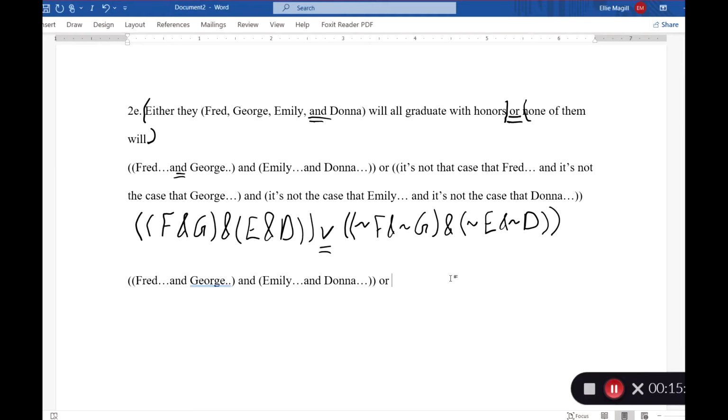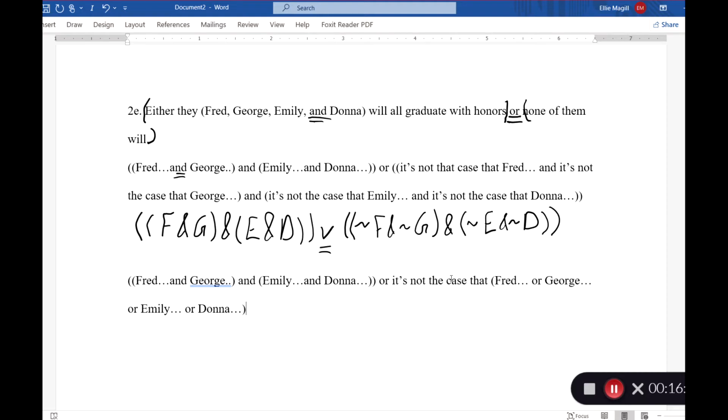So the other way that we can say none of them will is to say it's not the case that any of them do, right? So it's not the case that Fred or George or Emily or Donna graduates with honors. So we can do it with the negation on the outside of a big disjunction, right? So it's not the case that Fred will graduate with honors or George will graduate with honors or Emily will graduate with honors or Donna will graduate with honors.